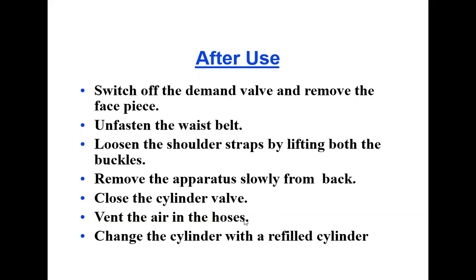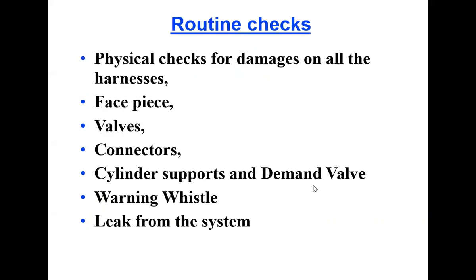So after utilization or the consumption of this oxygen for that particular time period, we have to refill the cylinder or we have to substitute that cylinder. So what are the routine checks for utilization of this SCBA? So we have to check physically the damages of the harnesses.